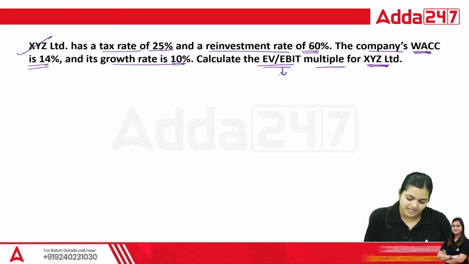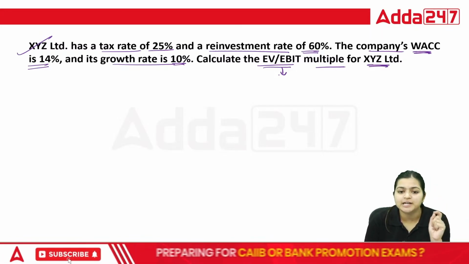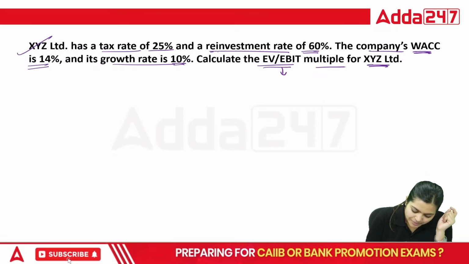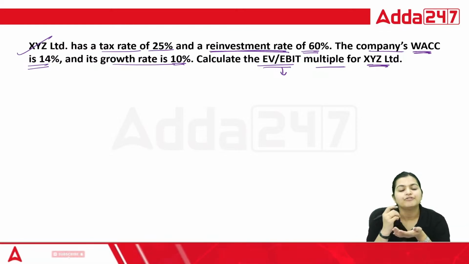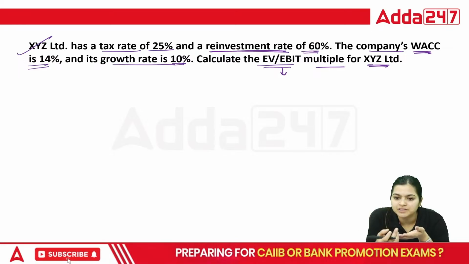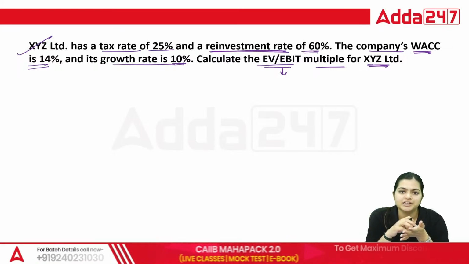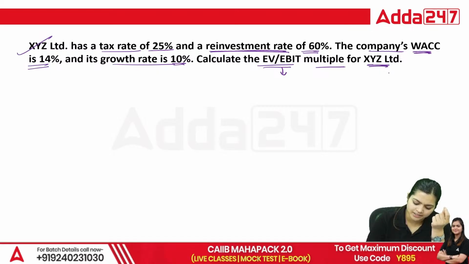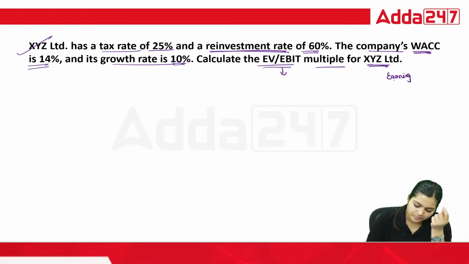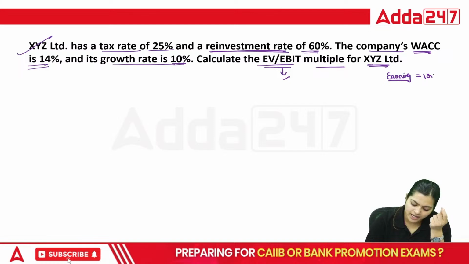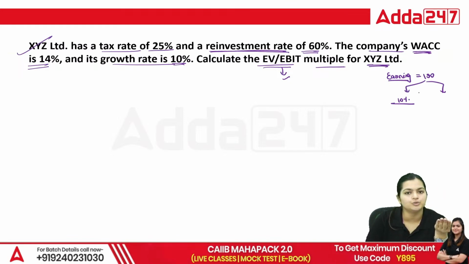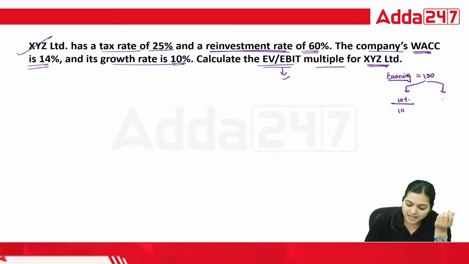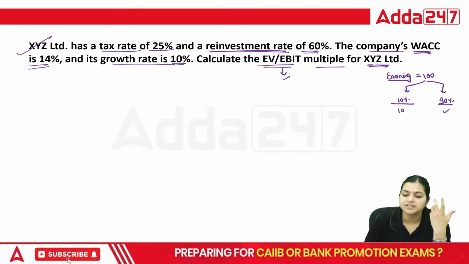Again, as per given data, this is your fundamental amount. So what is reinvestment rate? Reinvestment rate means companies are earning total amount, total earning. From that, how much they are going to reinvest in their business. That is the reinvestment amount. If the company's earning is suppose 100, and from this they are distributing 10% dividend to their shareholders, means 10 rupees, so 90% they are going to reinvest in their business.